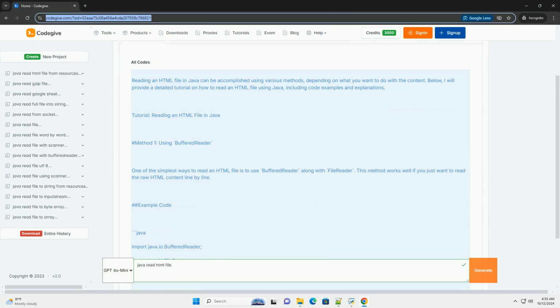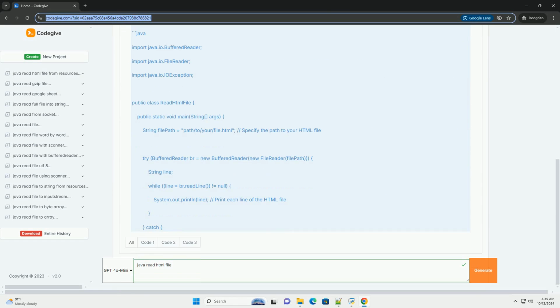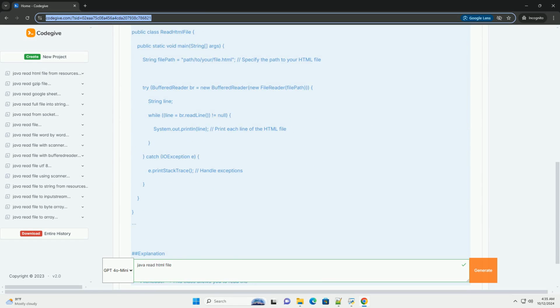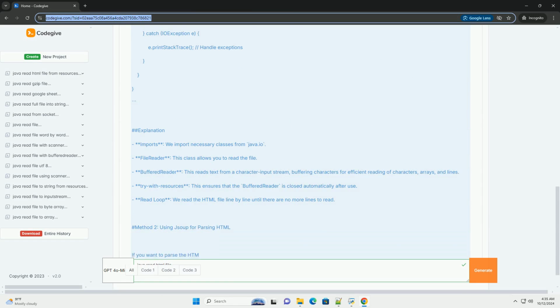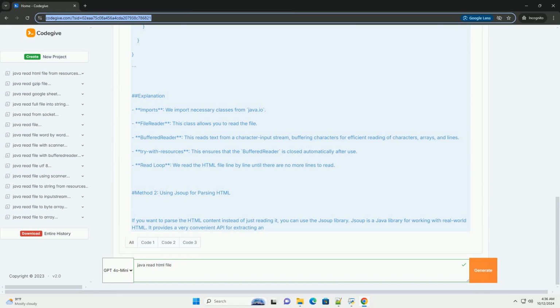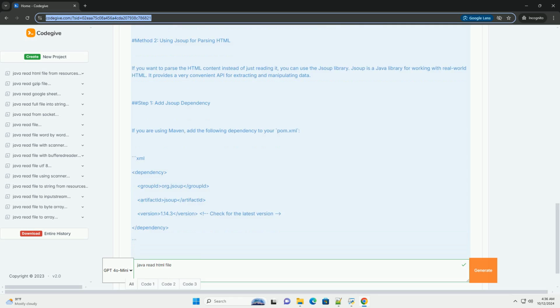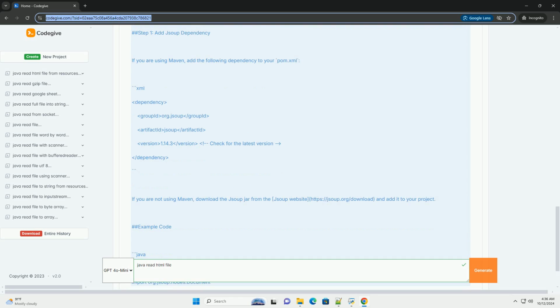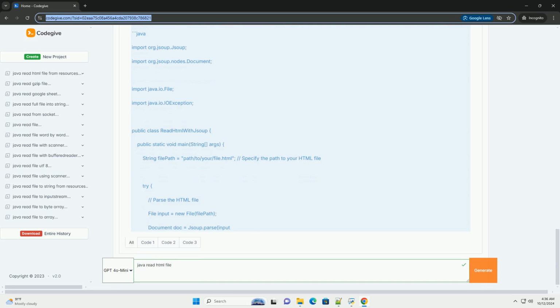Reading an HTML file in Java can be accomplished using various methods, depending on what you want to do with the content. Below, I will provide a detailed tutorial on how to read an HTML file using Java, including code examples and explanations. Tutorial: reading an HTML file in Java.